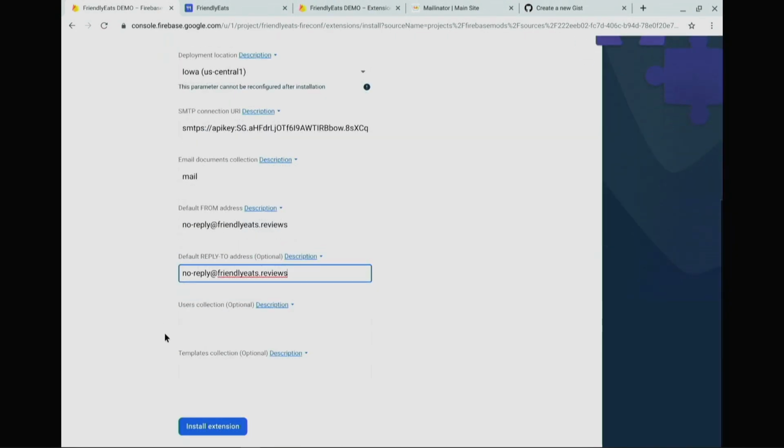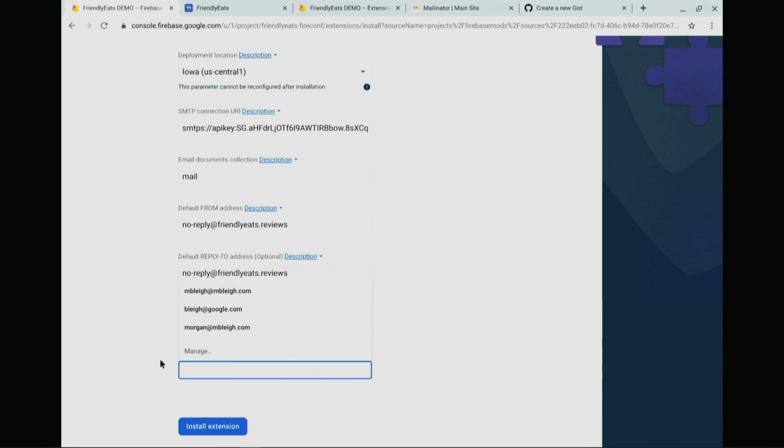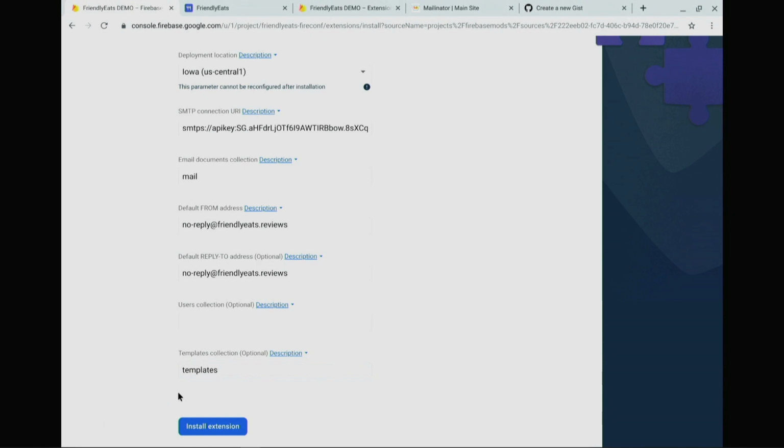And users collection, I'm going to leave that blank for now. I can go back and edit that later. And then I'm going to use the templates feature, which allows me to use reusable Handlebars templates to render these emails. And I'm going to call that templates. And that's it. After just a few steps and a few fields, I'm ready to install this.